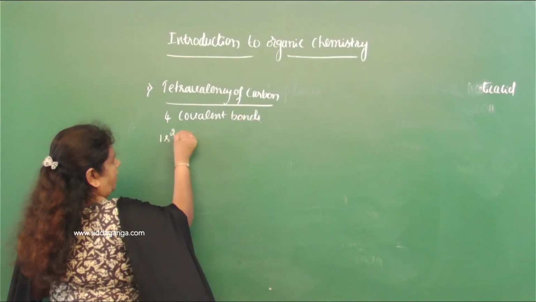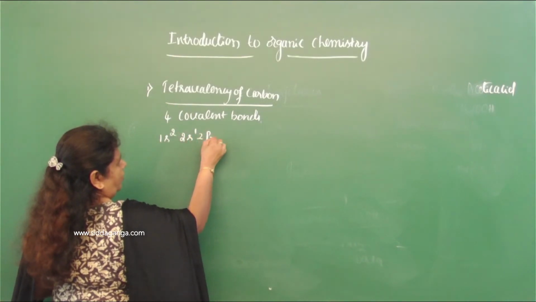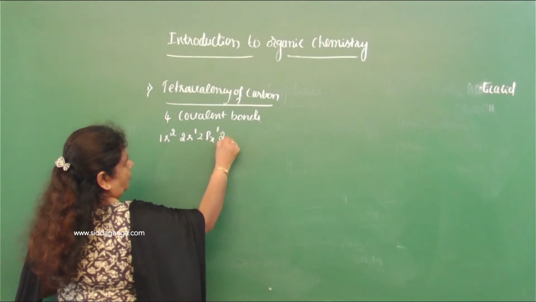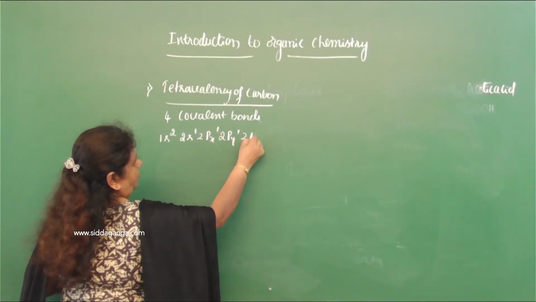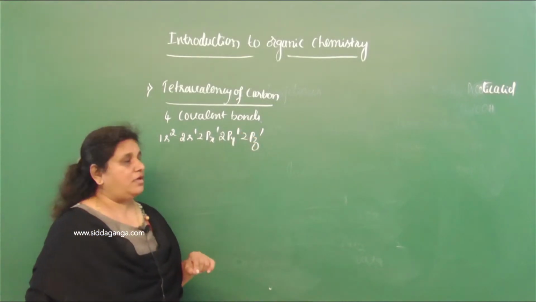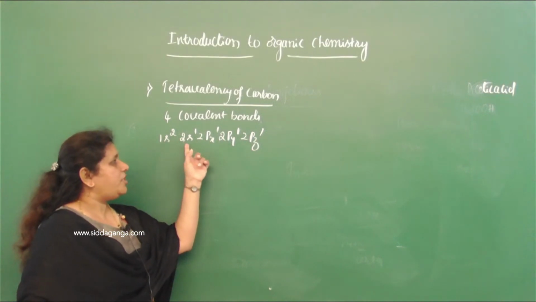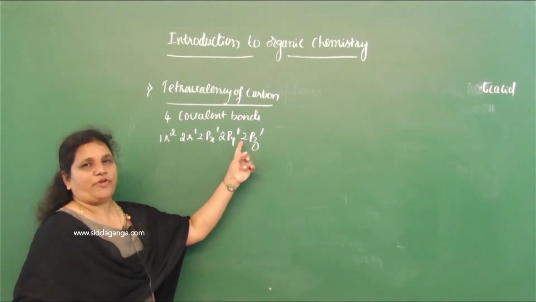The electronic configuration 1s2, 2s1, 2px1, 2py1, 2pz1 is in the excited state. In the ground state, the electronic configuration is 1s2, 2s2, 2px1, 2py1.